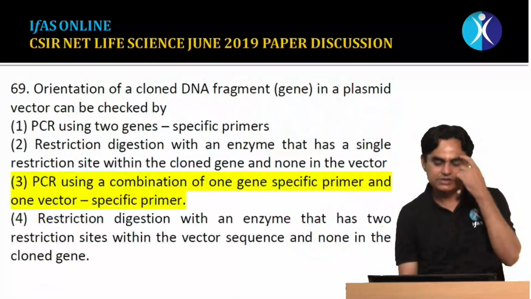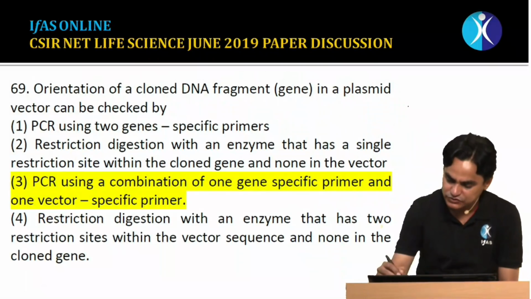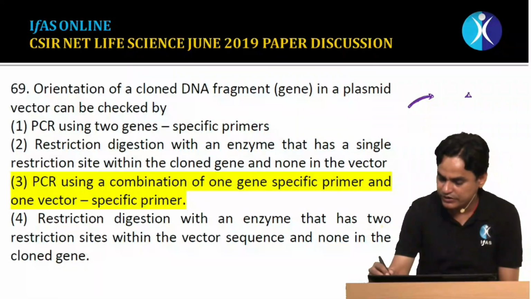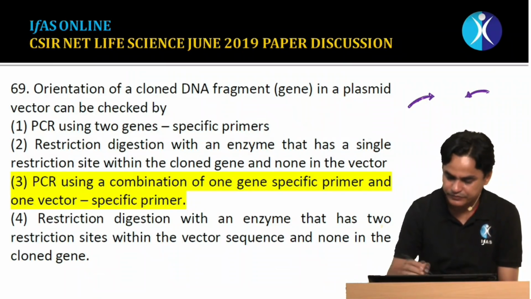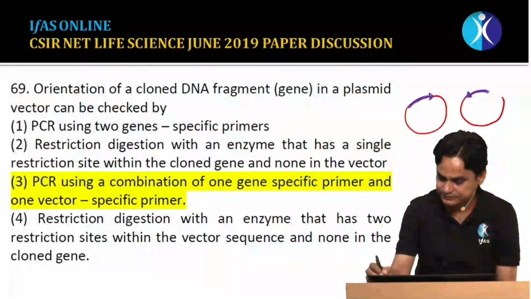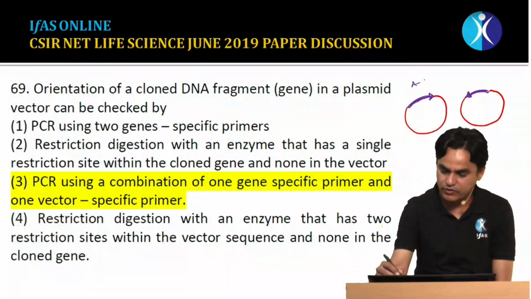Then the next question is question number 69. Orientation of a cloned DNA fragment in a plasmid vector can be checked by. So these could be the two different orientations. Suppose this could be orientation A and this could be orientation B, in a plasmid vector. So how can you identify whether the orientation is A or B?